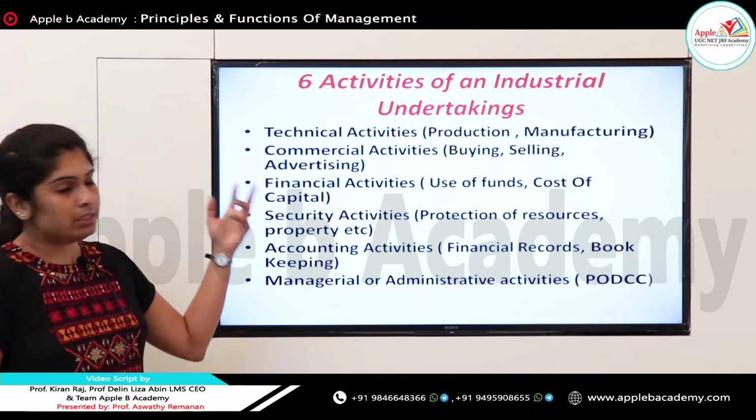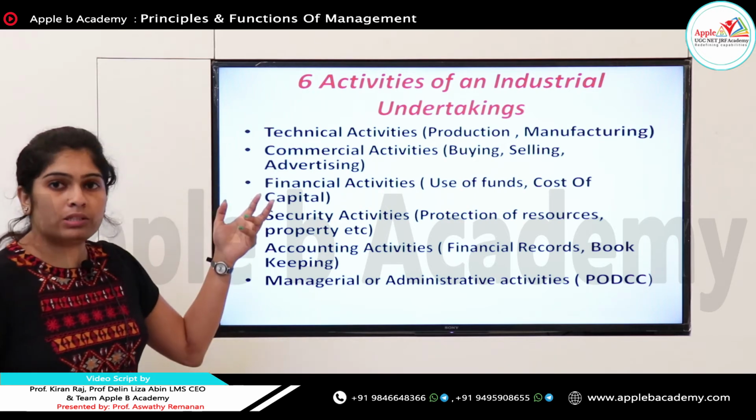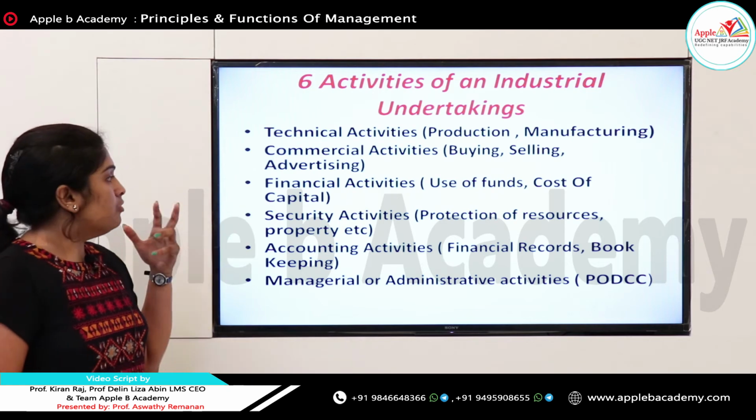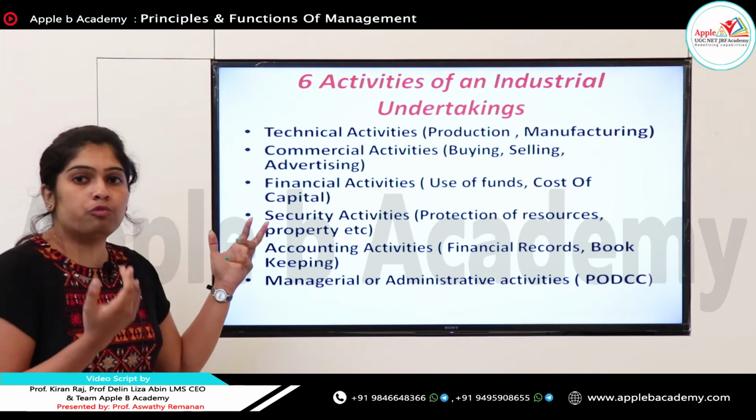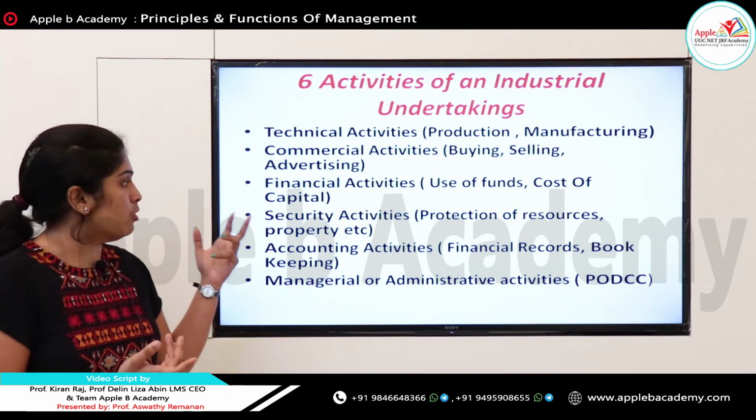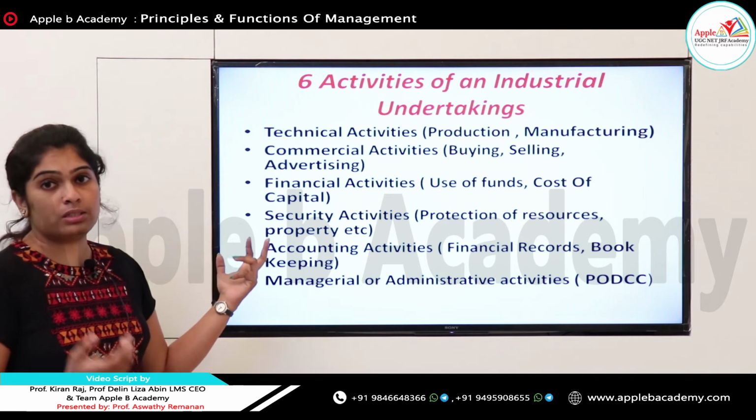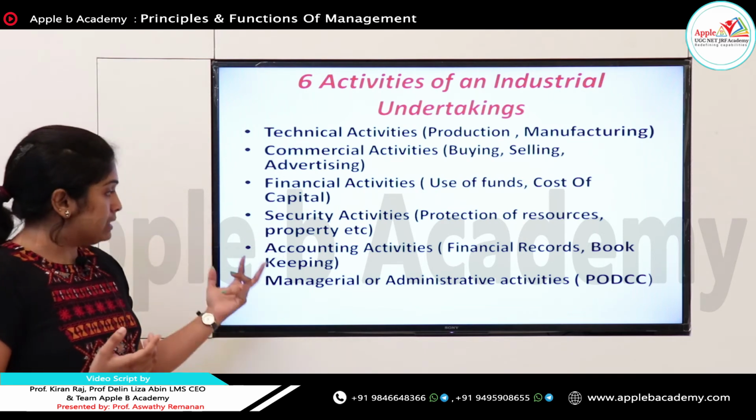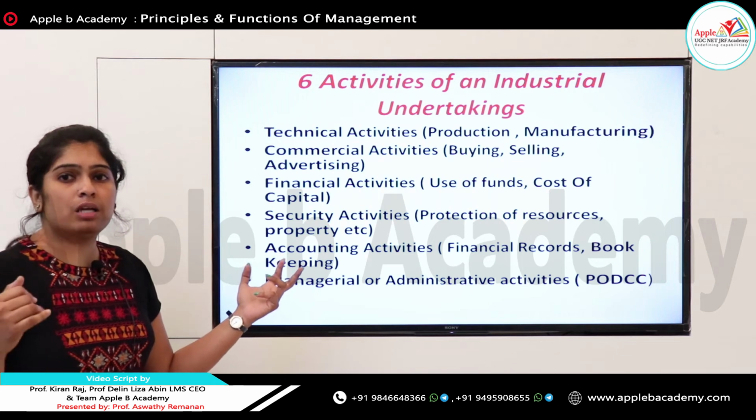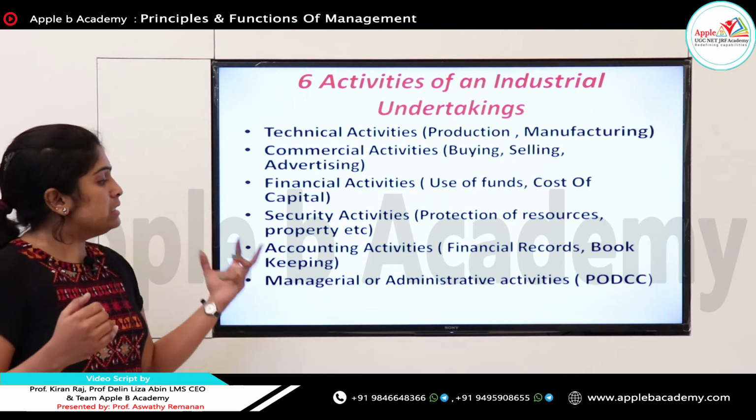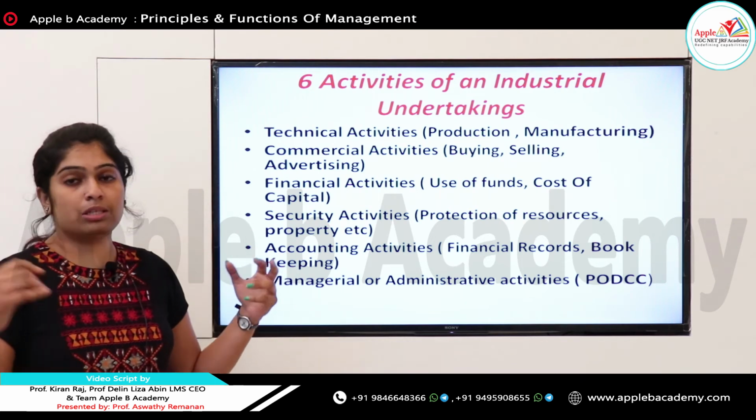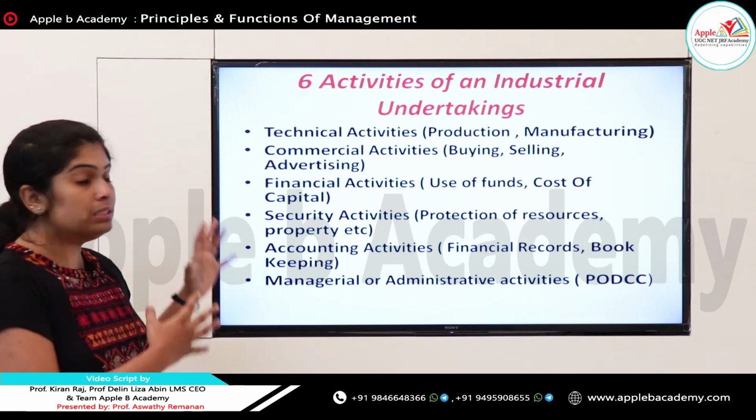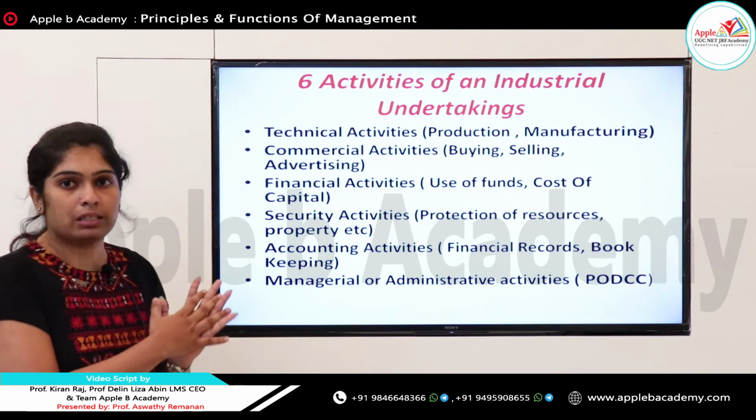Our technical side, technical activity, commercial activities, all the promotional side, financial activities, that is about funds, cost of capital, expense. Next, security activities, that is security of property, our land, our human resource. Next, accounting activity, everything comes under accounts. Next, managerial or administrative activities, that means our primary functions. So, these are the 6 activities of an industrial undertaking.